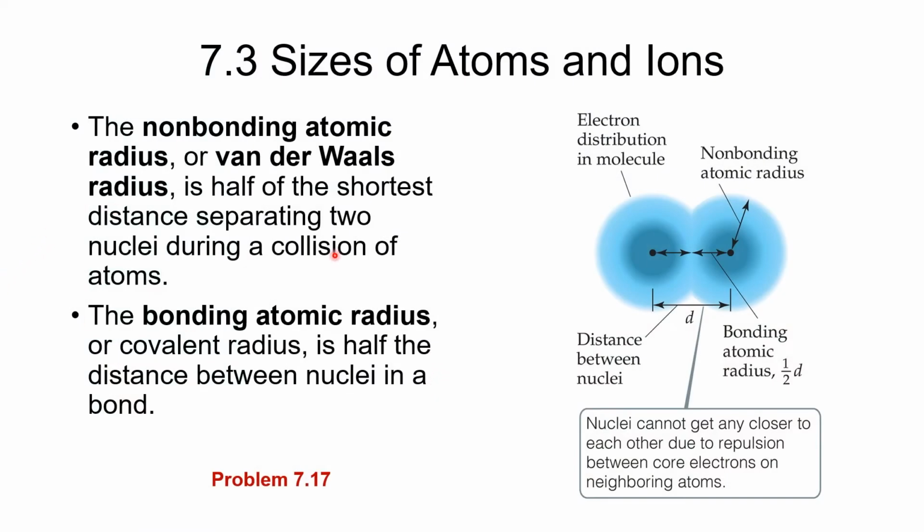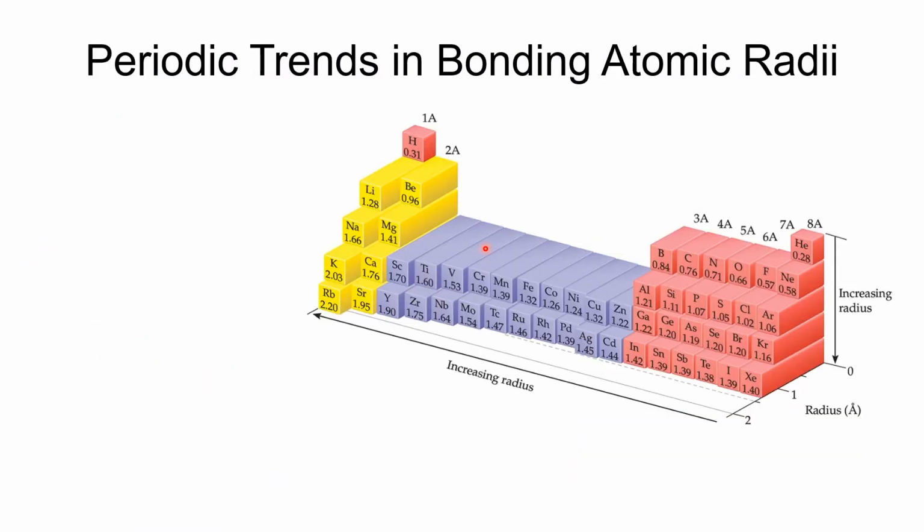So we want to go back here and look at trends. So periodic trends in bonding atomic radii. All right, so these are the bonding atomic radii, and I can tell that there's at least one number, a couple of numbers on here that are not actually bonding atomic radii, because there's a couple of these elements that don't make bonds.